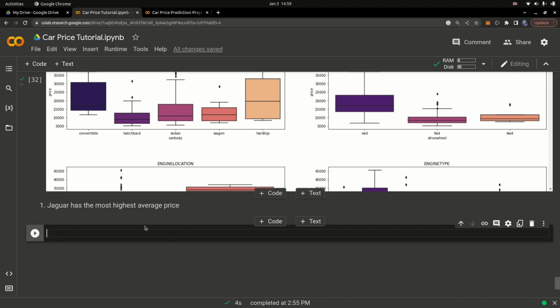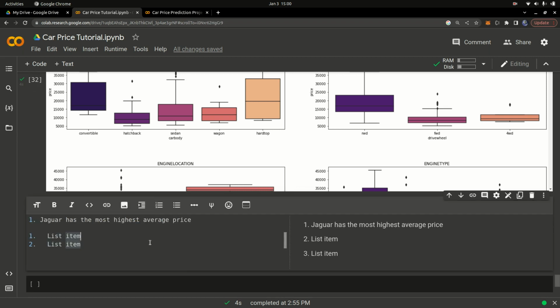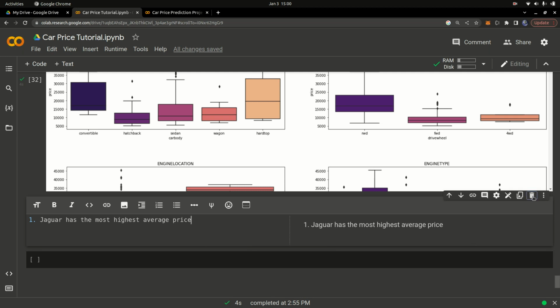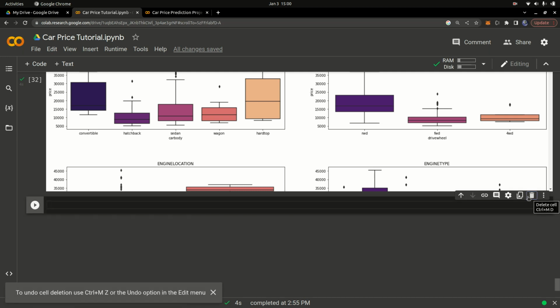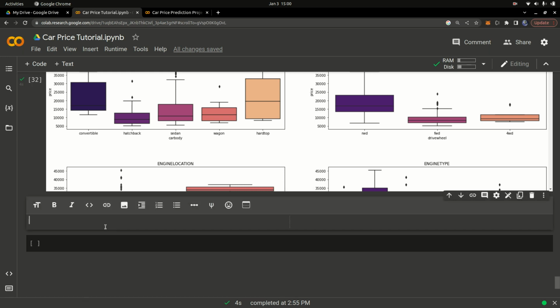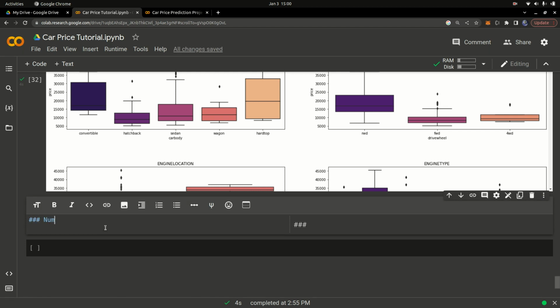Okay, I've written all that information in the actual notebook that I have posted so you guys can get access to it, so I'm not going to write it right here. Once you've looked at that, let's go and look at the numeric data analysis, because what I've been doing so far is for categorical data. So now let's look at numeric data types analysis. I'm going to simply write numeric data types analysis just like that, and run that cell.